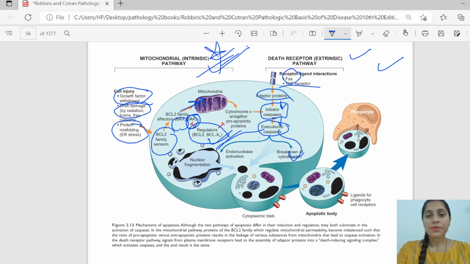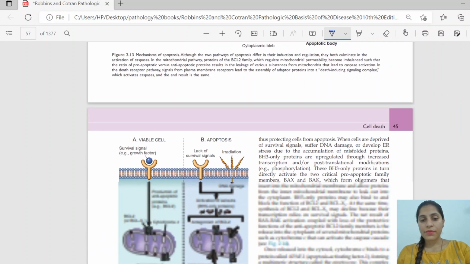This causes cytochrome C to leak out from the mitochondria, and it causes the activation of the caspase and the executional caspase to be activated and apoptosis to carry on.